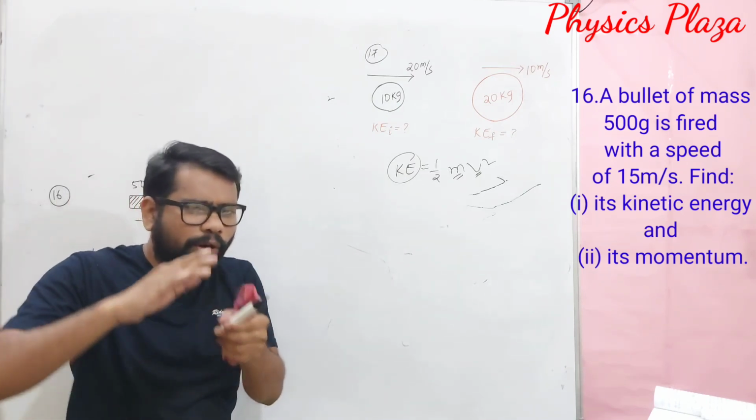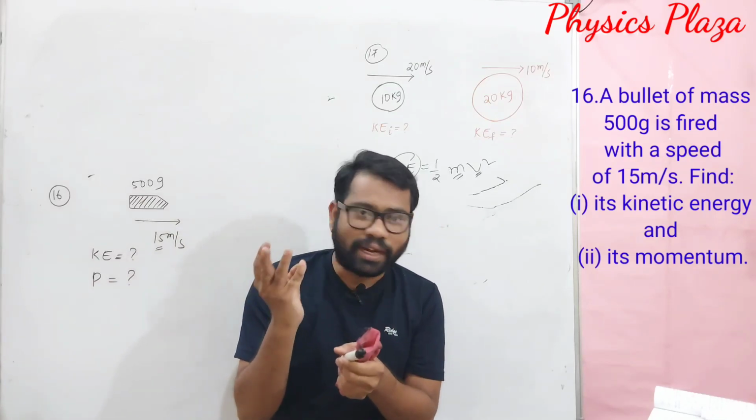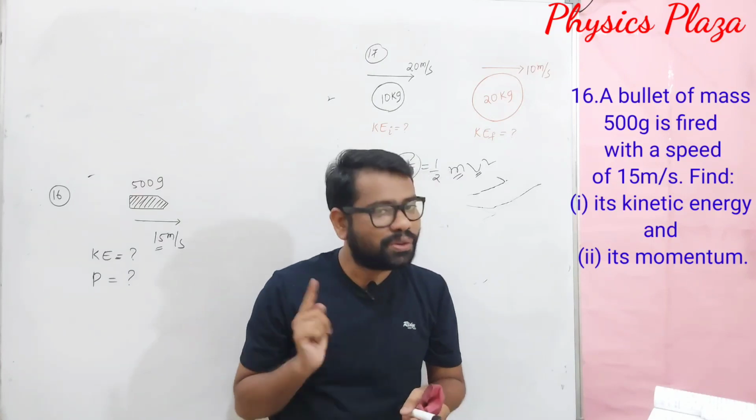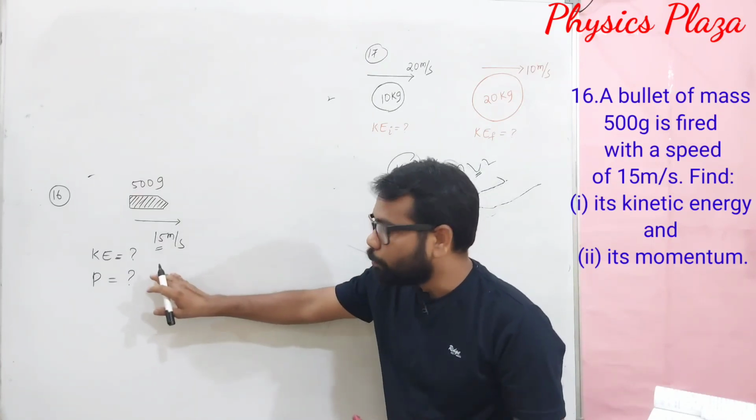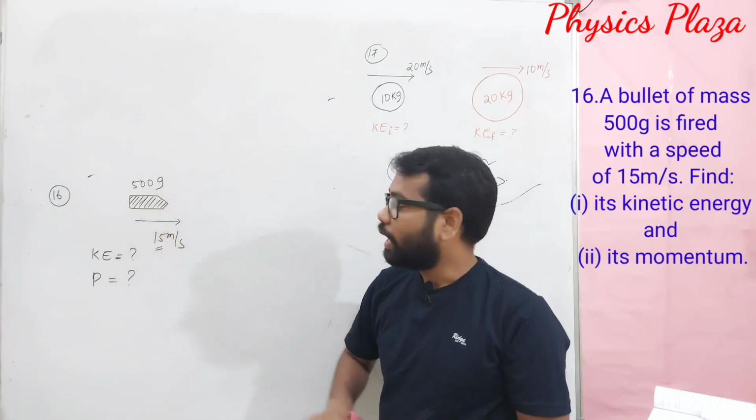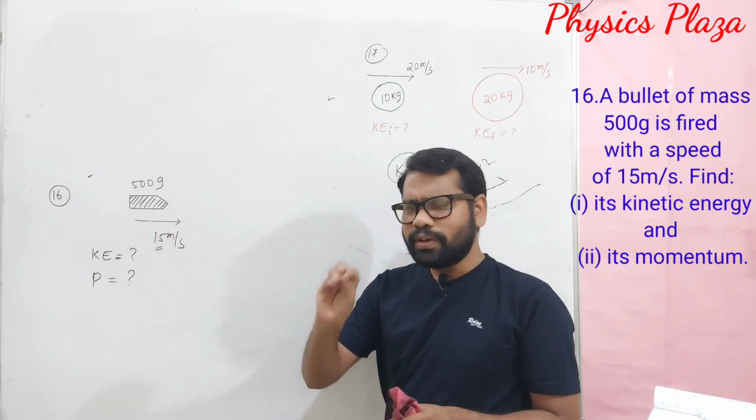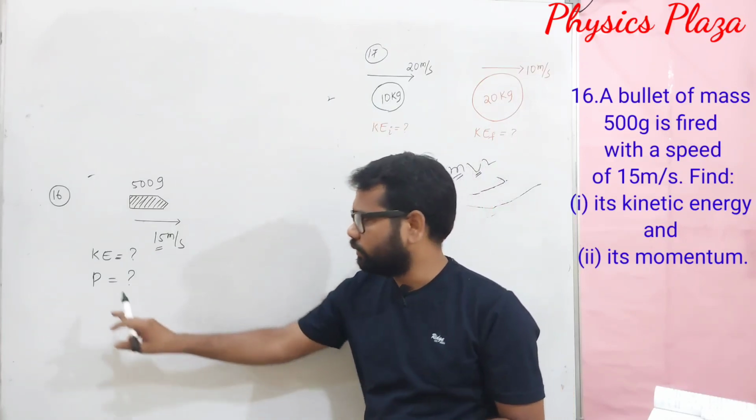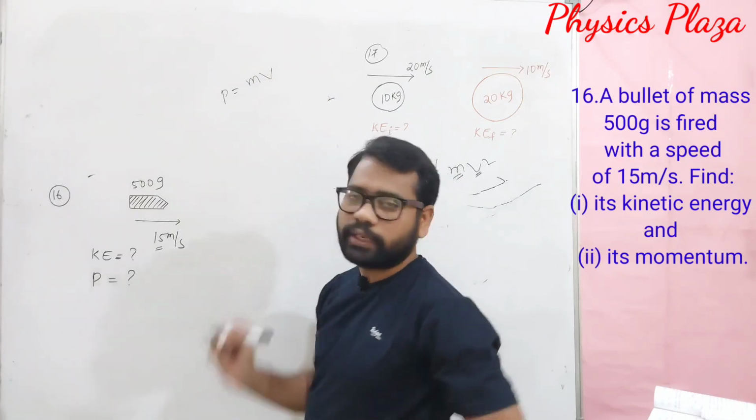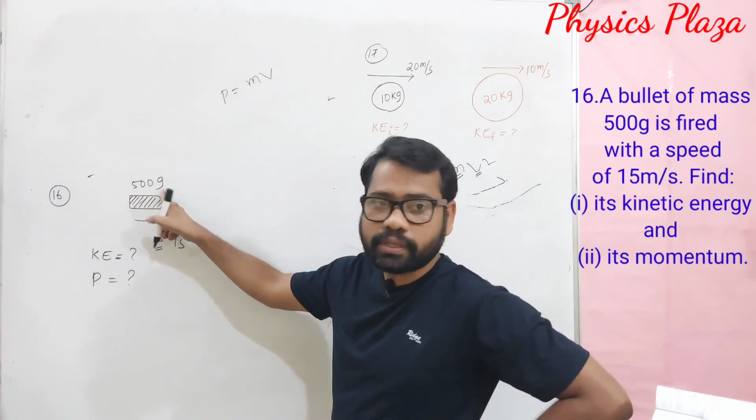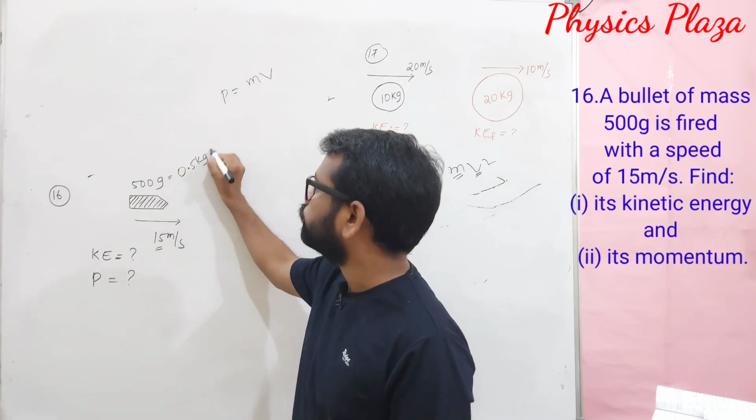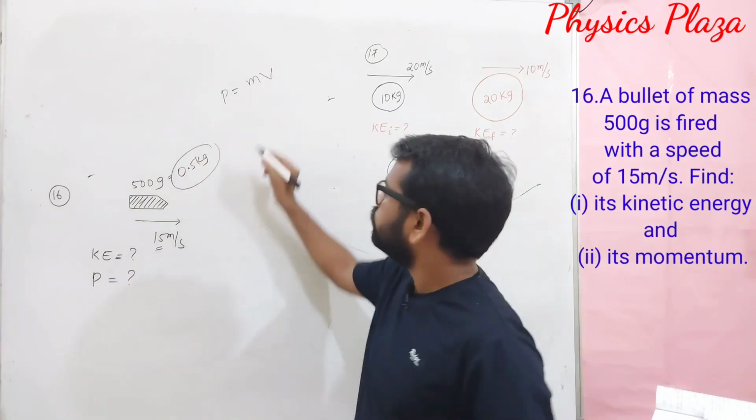Then as the body is in motion, dear children, it possesses kinetic energy. At the same time, it has some linear momentum also. So we need to calculate the linear momentum of this bullet fired with a speed of 15 meter per second and mass of 500 grams, and its kinetic energy also we need to calculate. First let us calculate the linear momentum. So easy it is. The linear momentum formula we know is mass into velocity. But children, here mass is given as 500 grams. This needs to be converted into kg. That is 0.5 kg.